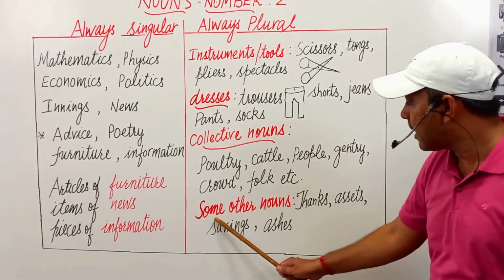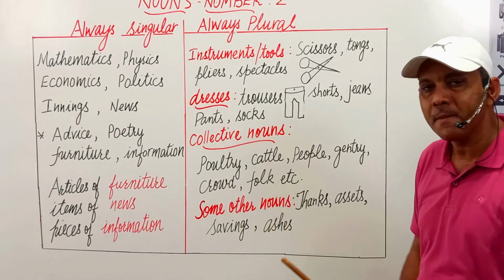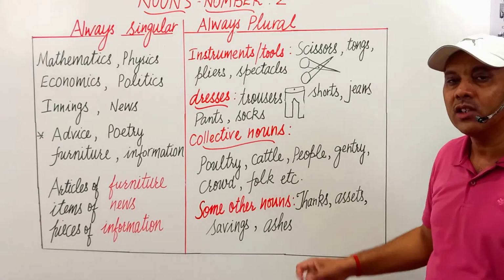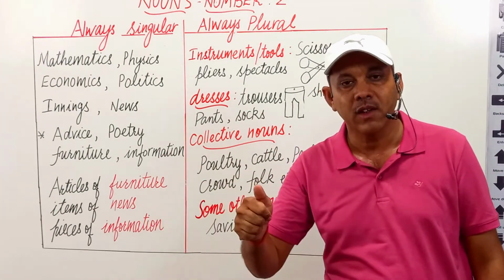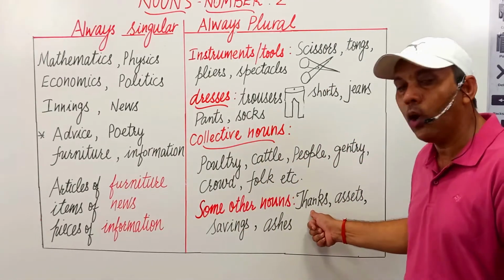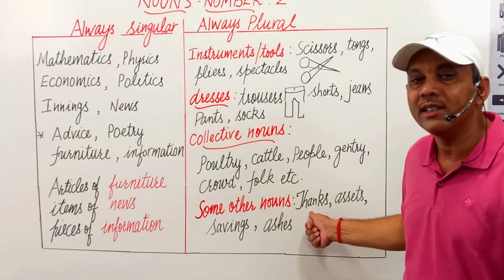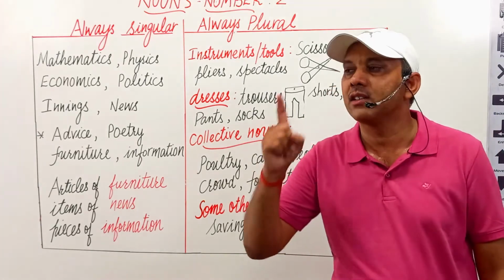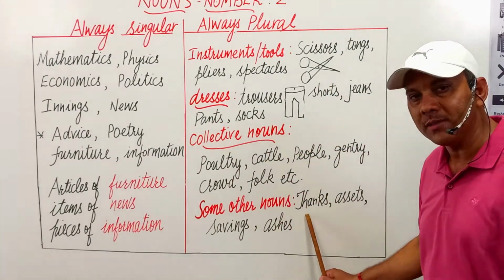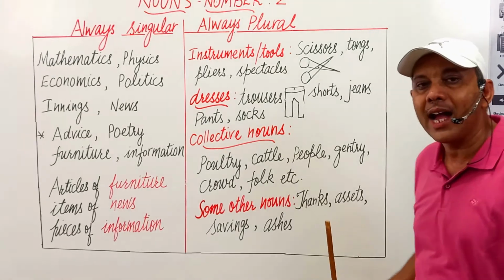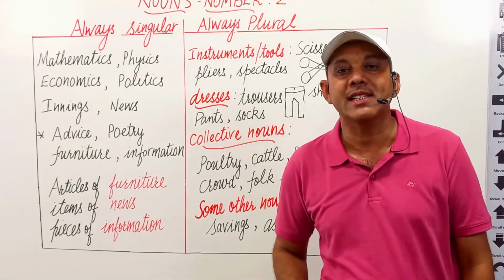And the next, some other nouns are also there. We shall never say thank. We can say thank you. But if we want to say only thanks without you, then we must say thanks, not thank. It is always used in plural. Assets. I have a lot of assets.